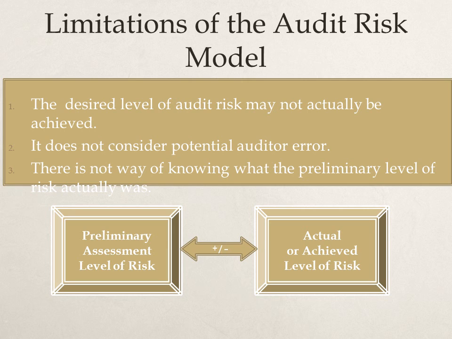There are limitations to the audit risk model. It does not consider the possibility of audit error explicitly. It also does not consider that there may be errors between what the auditor aspires to do and what they actually do. This can exist, for example, where the auditor expects or hopes to achieve an audit risk of 0.05, but only achieves 0.1.